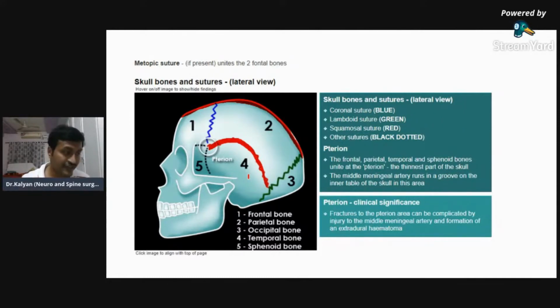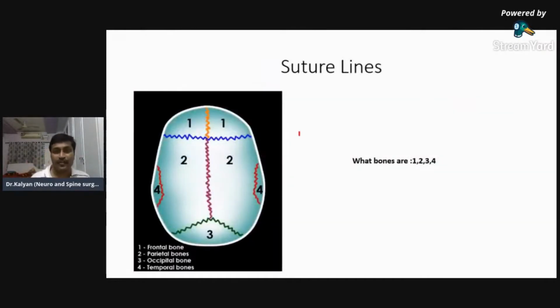Next, you will answer the questions. After every question, I will give you 10 seconds. In 10 seconds, try to answer the question. So what are bones number 1, 2, 3, and 4? Label them and answer in the chat. Answer 1, what is that bone? Answer 2, what is that bone? Answer 3, what is that bone? And answer 4, what is that bone? I will wait for 10 seconds. Yeah, answer 1, 2, 3, 4. All the 4. I will wait for you.